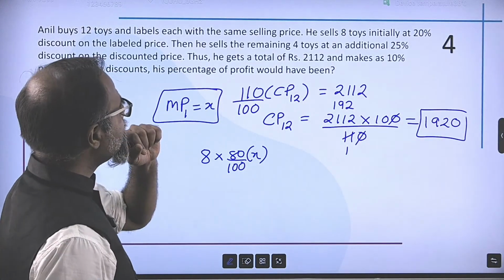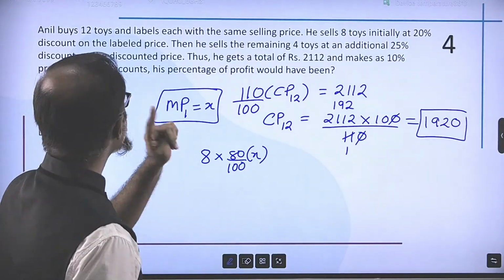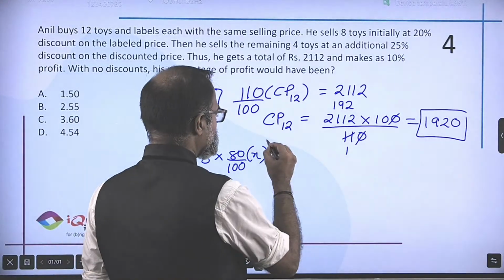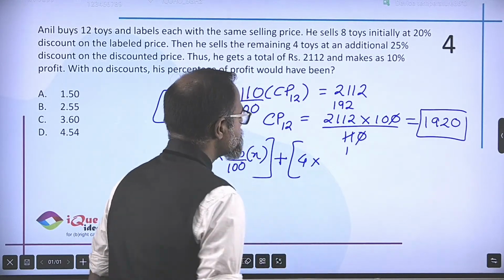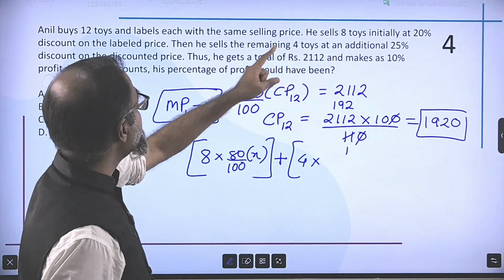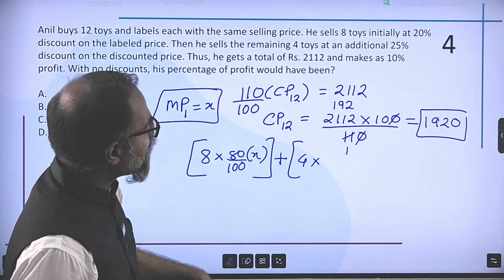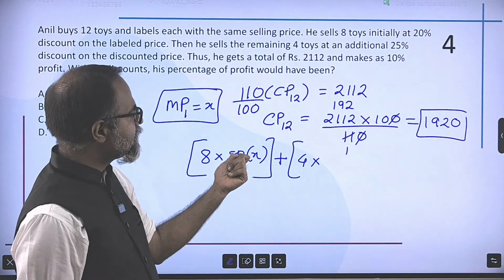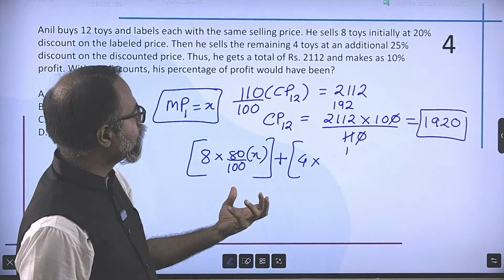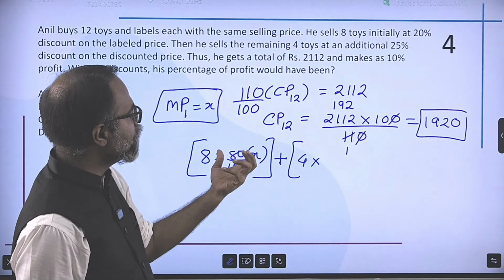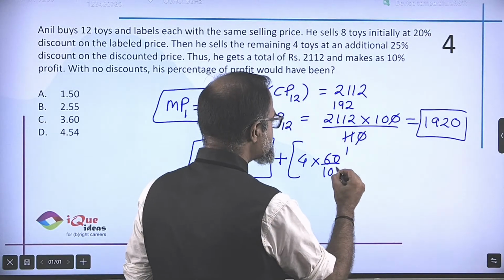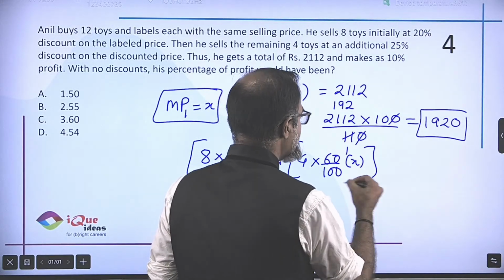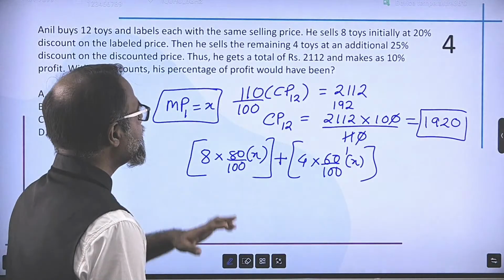He sells the remaining 4 toys at an additional 25% discount on the discounted price. So 80% he reduces by 1/4. That means 1/4 of 80 he reduces by 20. So he sells it at 60% of the labeled price and he gets a total of 2112.